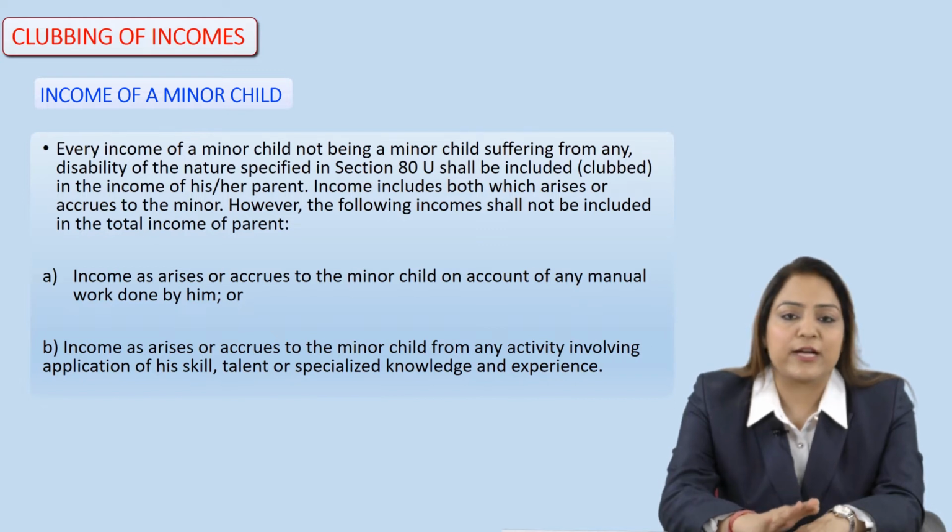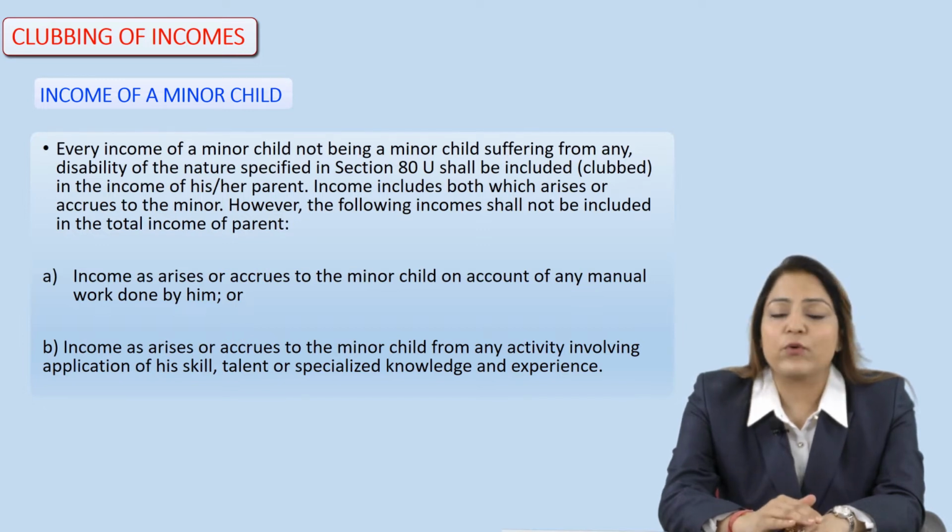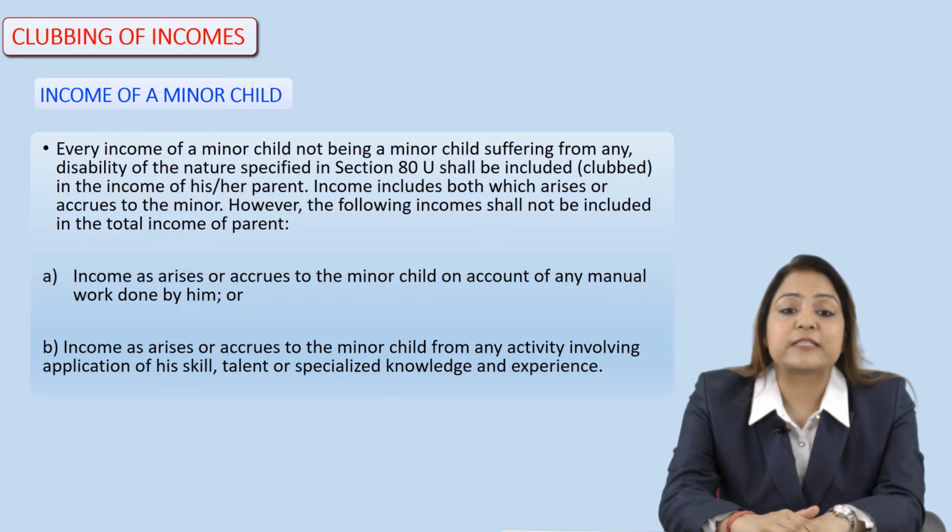Then the second kind of income which is not included in the total income of the parents is any income arising or accruing to the minor child from any activity which the minor child is doing, from the skill, talent, or specialized knowledge or experience which the minor child possesses.